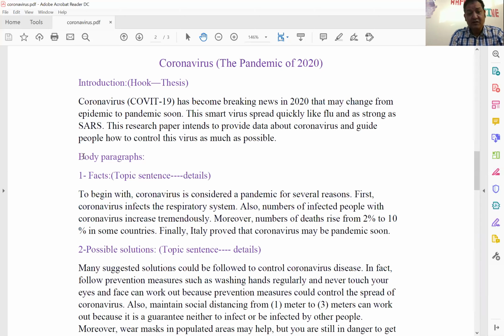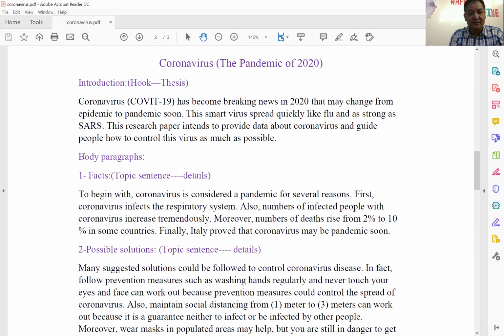The hook is: coronavirus or COVID-19 has become breaking news in 2020 that may change from epidemic to pandemic soon. This sentence is a hook. You attract the reader's attention to read more about your topic.